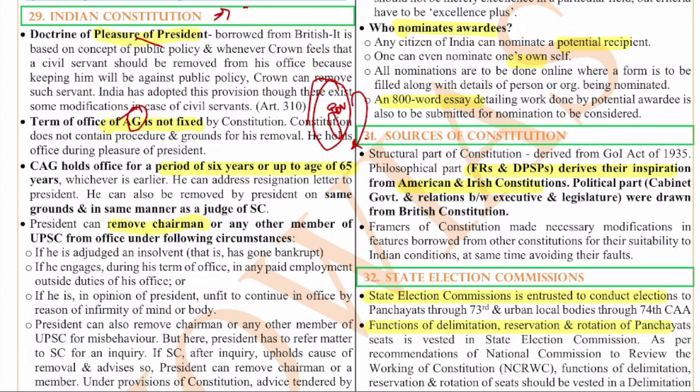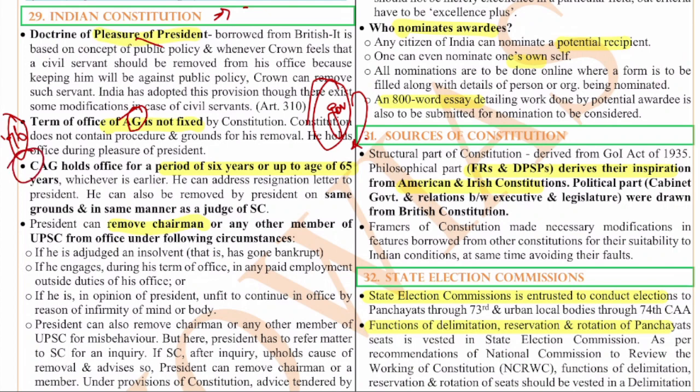Next, the attorney general will be in power till the time he enjoys the pleasure of the president. Article 76 deals with the attorney general. The attorney general is also part of the parliament. He can take part in the proceedings of the parliament, but the only thing is he cannot vote in the parliament. He can also take up private practice, but he has to take the permission of the government.